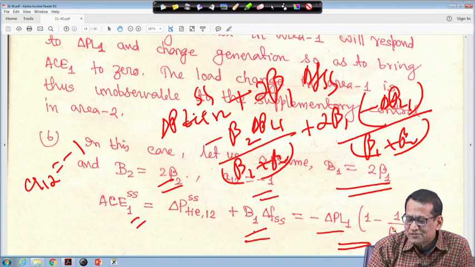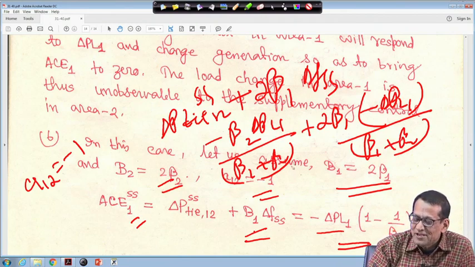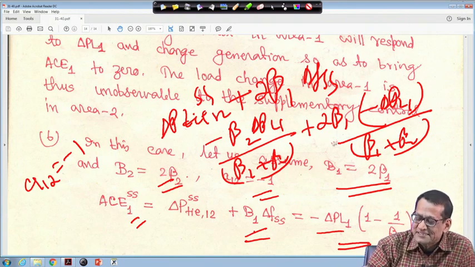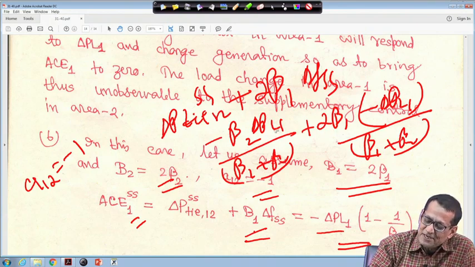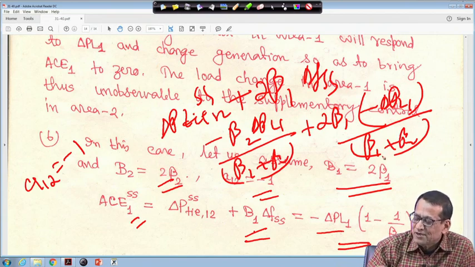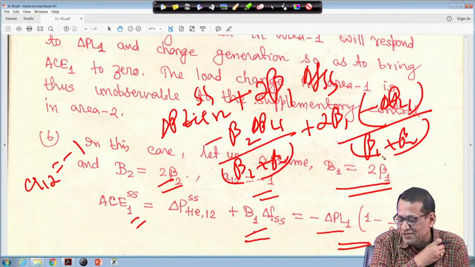Just simplify: one term will come as beta 1 plus beta 2 upon beta 1 plus beta 2. Breaking this down, it is minus beta 2 delta PL1 upon beta 1 plus beta 2, and it is minus 2 beta 1 delta PL1 upon beta 1 plus beta 2, right.